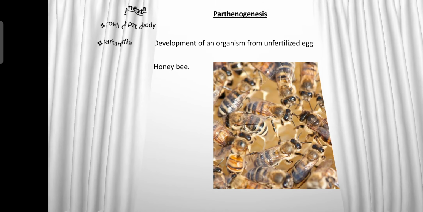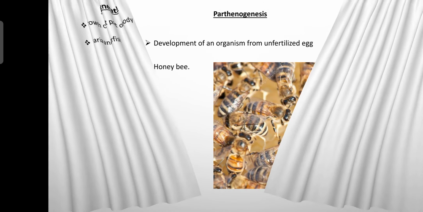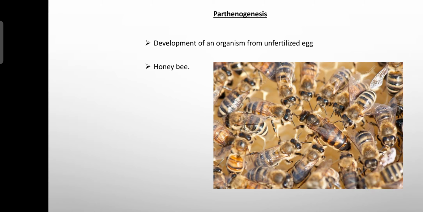And this regeneration is very common in planaria and some of the starfishes. Okay, next we'll study the last type. It is called parthenogenesis. Parthenogenesis is noticed among the animals, for example the insects. In the insects, an example is the honeybee.